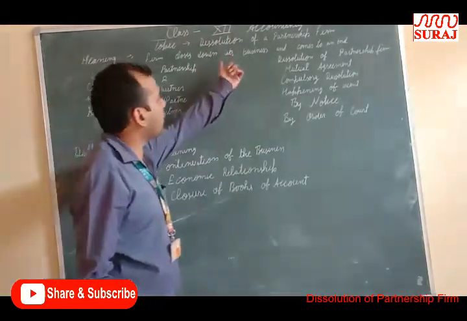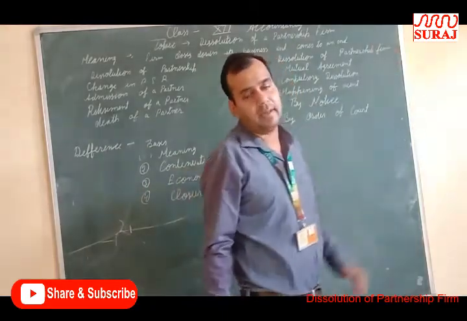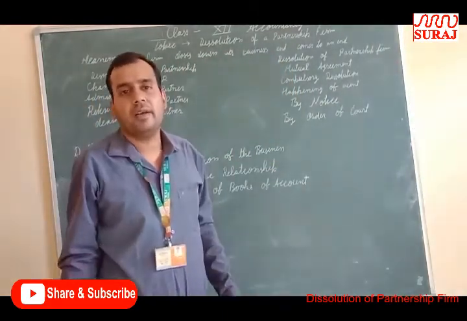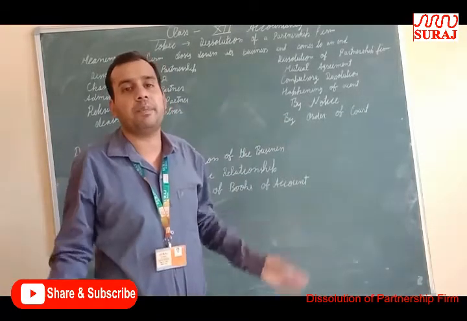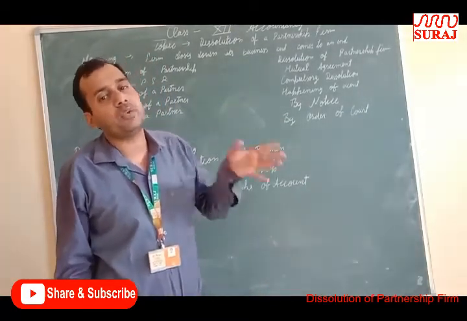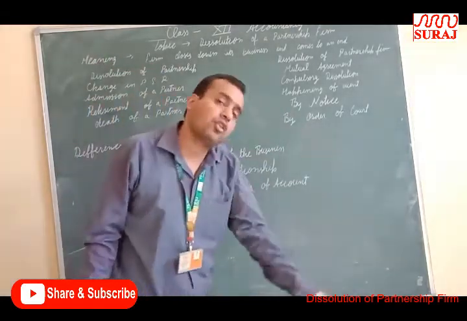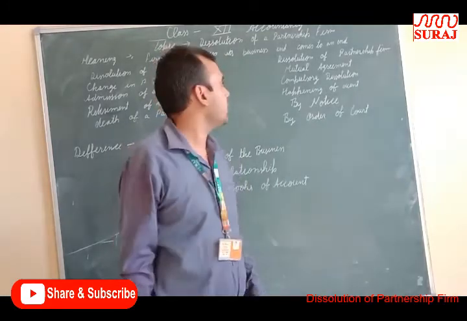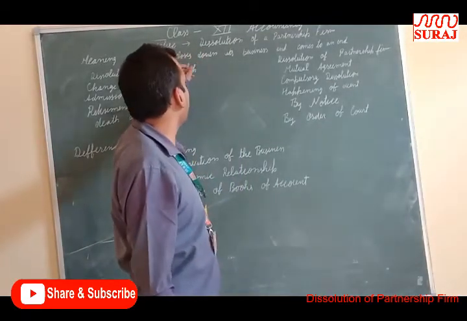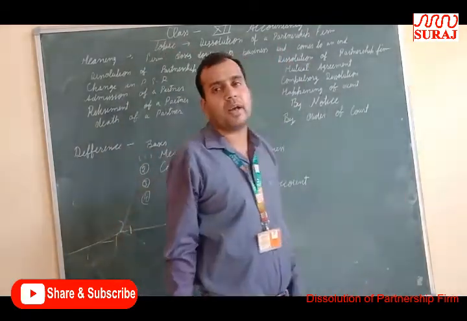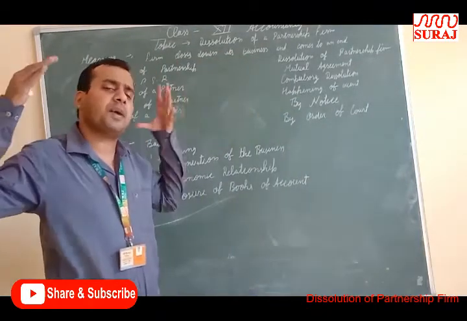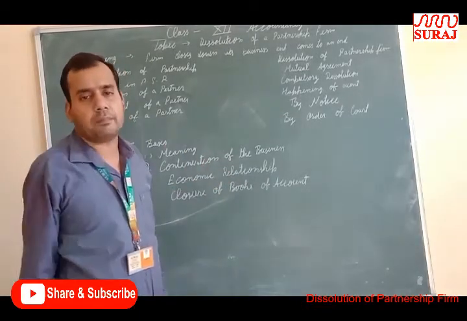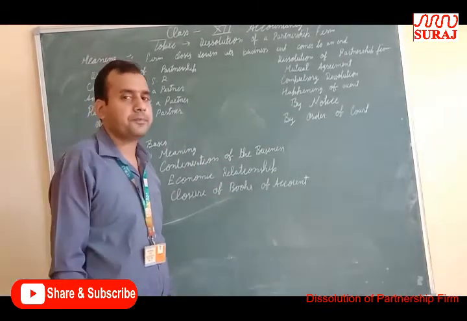In dissolution of a firm, the business firm closes down its business and comes to an end. Means now the business is closed down. We will sell all the assets and we will pay all the liabilities. If there is profit, then divide it among the partners, and if loss, then also divide it among the partners. Dear students, in dissolution of partnership firm, the firm closes its business and it comes to an end. Assets will be sold and liabilities will be paid.